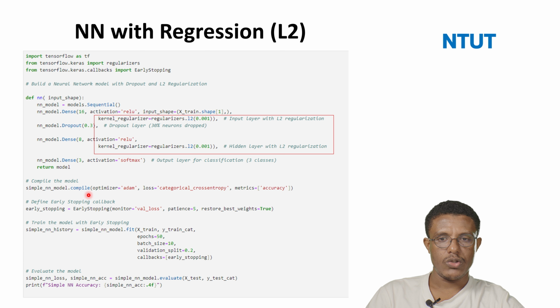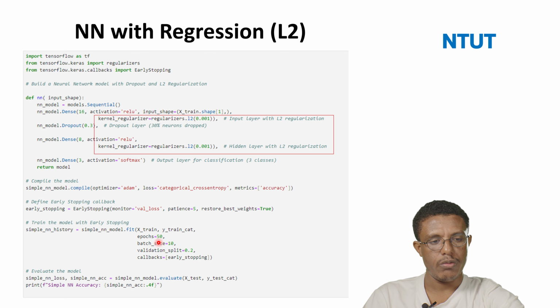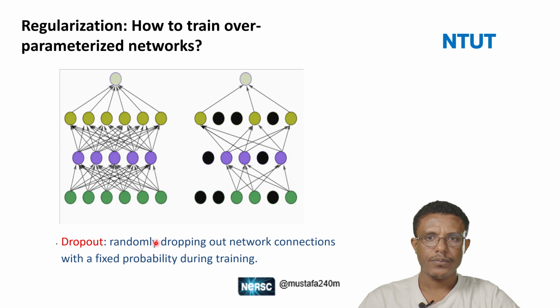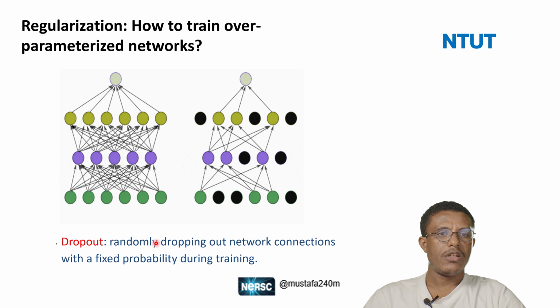Then the other one is similar to the previous one. For instance, here we compile the model, define the other parts, and then the next one. So we will see step by step. The first technique that we use for avoiding the overfitting problem will be regularization. I mean, regularization is one technique. The other techniques